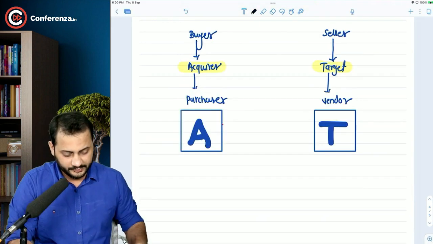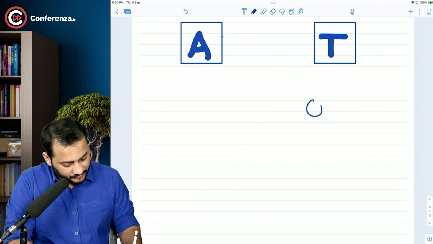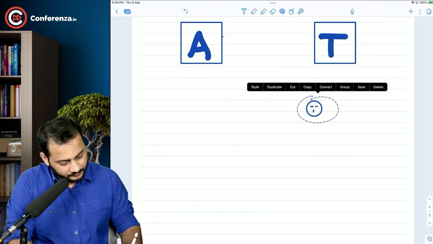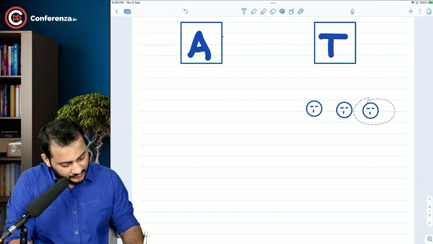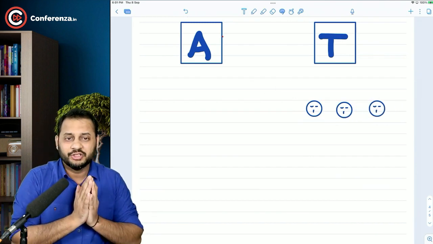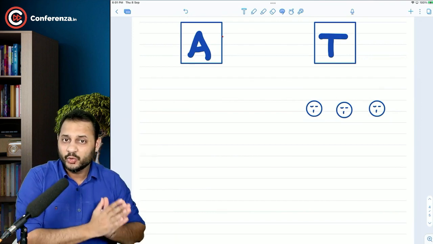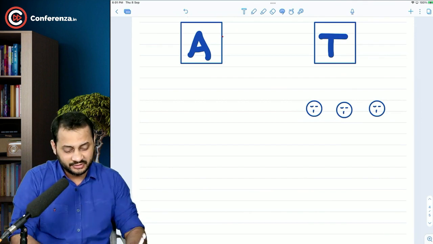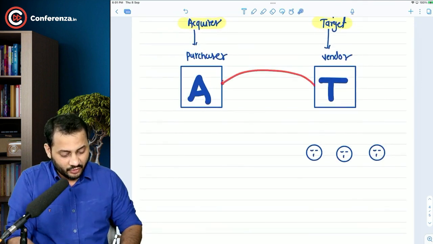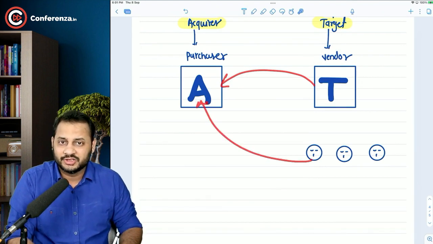Cool. Okay, so let's take an example that there are some shareholders of this company, target. So these are the shareholders. Obviously, these shareholders are holding all the shares of the target company, and if the acquirer company wants to convince them to sell all the shares, that means if you want to buy the target company, you have to buy all the shares from the shareholders.